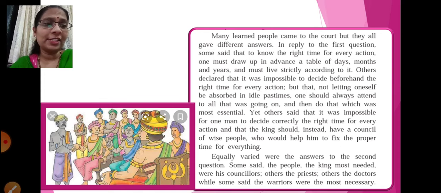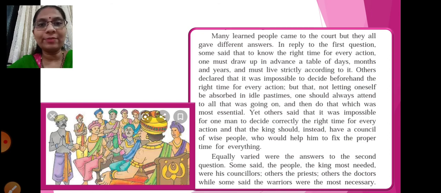Equally varied were the answers to the second question. Some said the people the king most needed were his counselors, others the priests, others the doctors, while some said the warriors were the most necessary. So many learned people came to his court and gave various answers. But the king was not satisfied with the answers which he got. Some said that his counselors, the doctors, the priests, the warriors were important people for him. Yes, and they also gave different answers for the other questions.